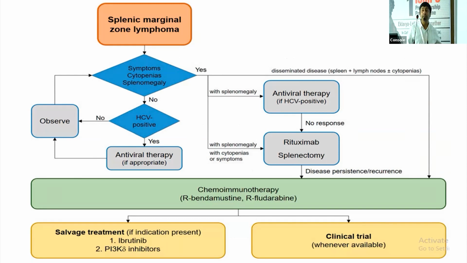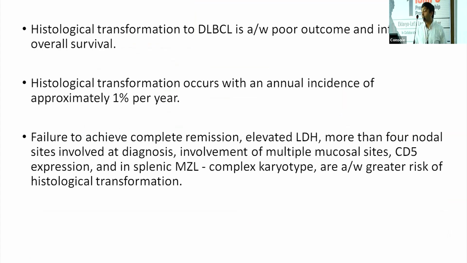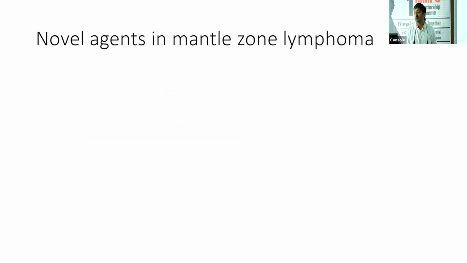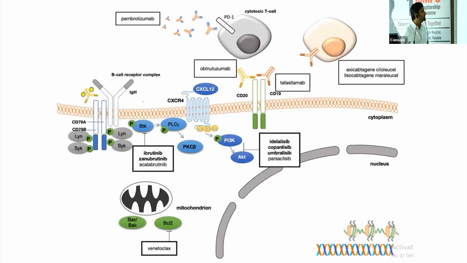Again, ibrutinib is an important treatment. Histological transformation has a 1% incidence per year, and the chances can be higher. The histological transformation can be more likely if the patient does not achieve a complete CR, has elevated LDH, more than 4 nodal sites, or more than 5 mucosal sites. All these are predictors of histological transformation. The novel agents, I think this chart we would have seen multiple times, but the more important one is the BCR signaling: the Bruton tyrosine kinase, the phospholipase C, the protein kinase C.